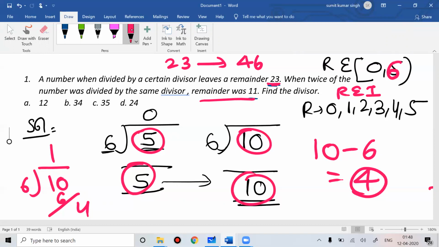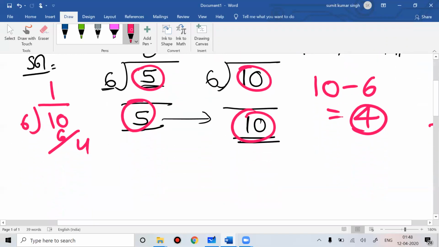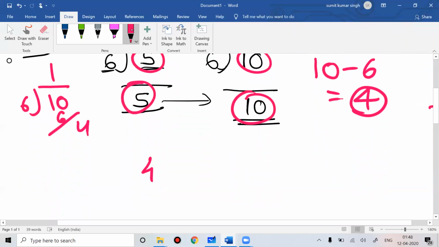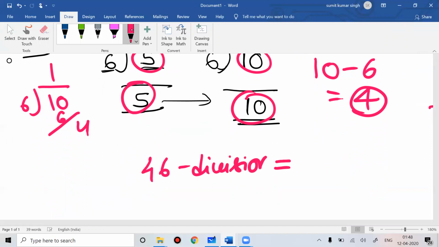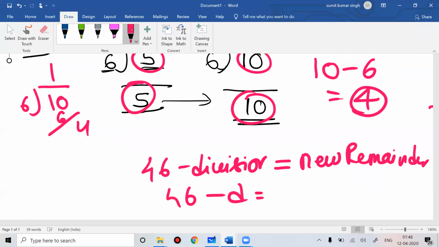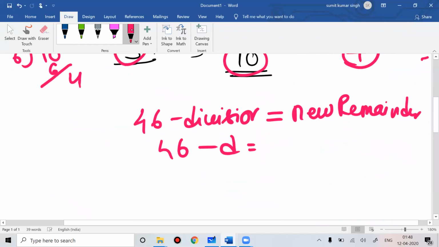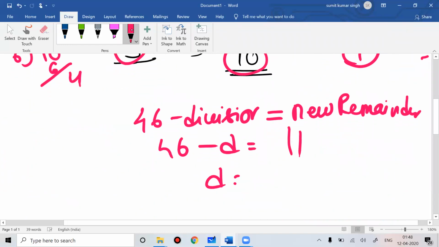Because of a very simple logic. It means that 46 was more than the divisor. How much is 46 more than the divisor? 46 minus your divisor is your new remainder. I hope everyone understands. So 46 minus your divisor is your remainder. The new remainder given is 11. So what is your divisor? Your divisor is 35. Simple.